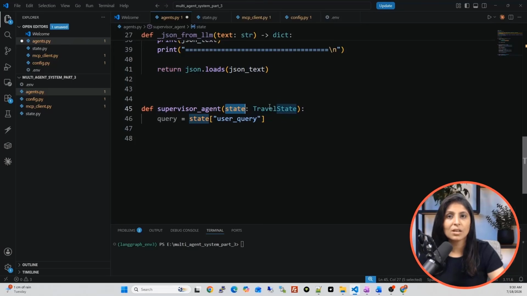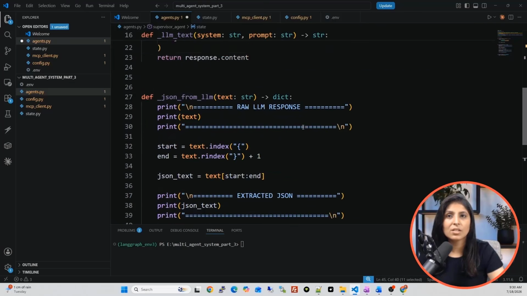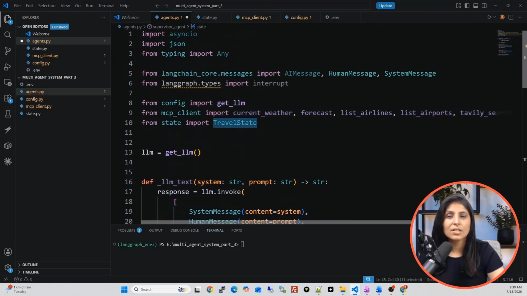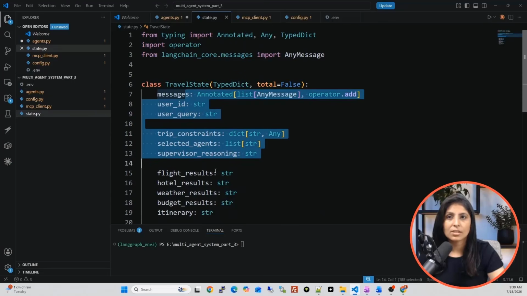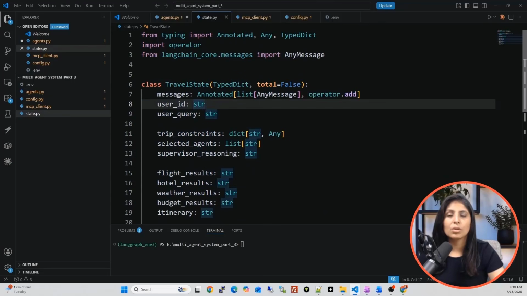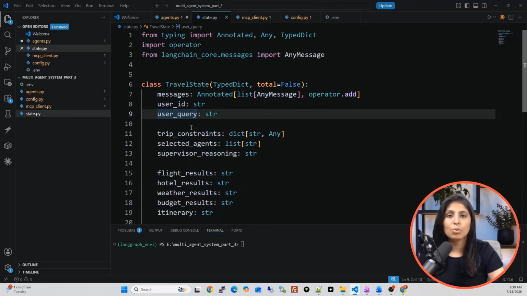What is this state? Remember this travel state? This travel state is a shared memory which we have created in state.py. Every key is responsible for holding some sort of output. This user query key holds whatever the user types, and it is a part of travel state.